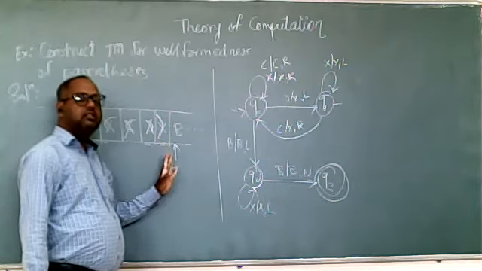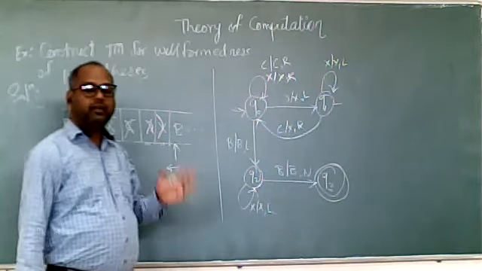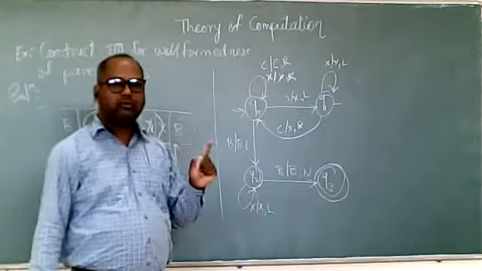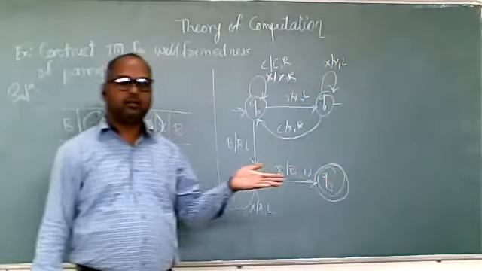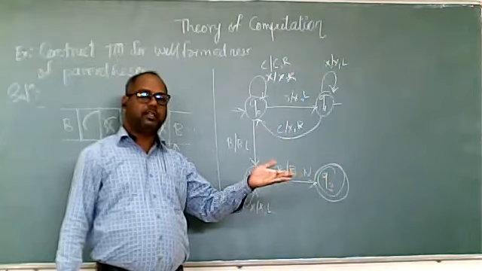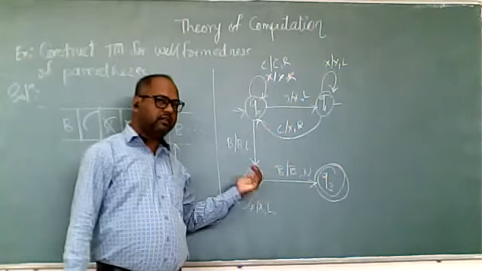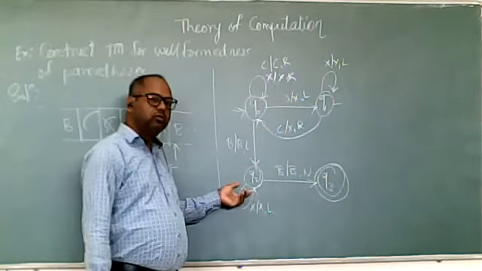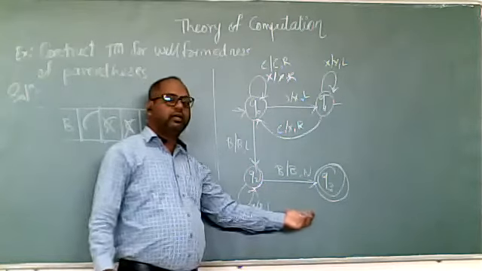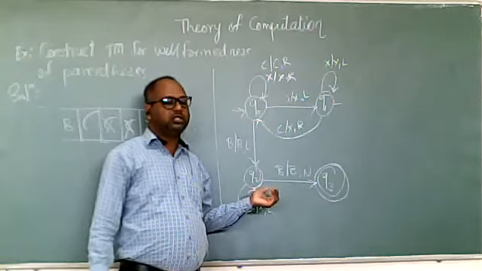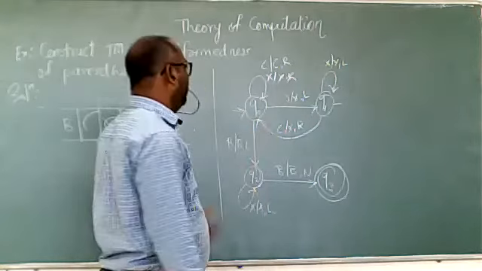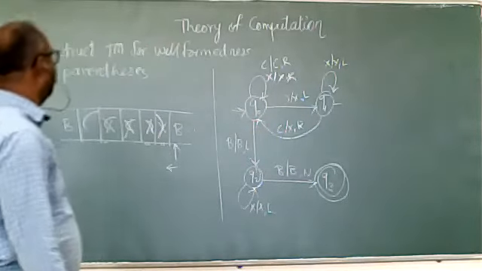Remember, this machine is deterministic, like a DFA: for a single input, it will always move to a single state. And when there is no path, meaning at Q2 we don't have a path for the opening bracket, as this condition says, so we are not showing that part, it means your machine will halt. Your machine will stop. So this is the Turing machine for checking the well-formedness of parentheses.